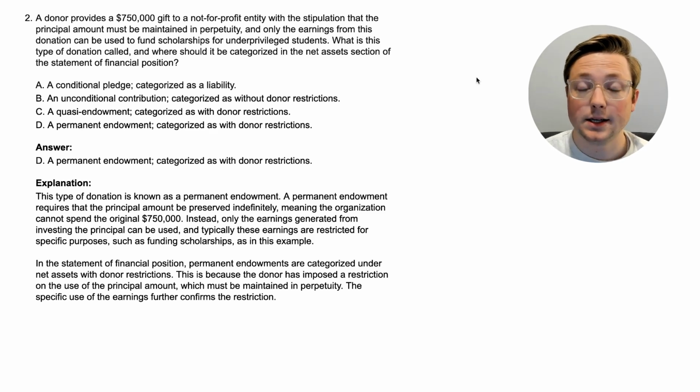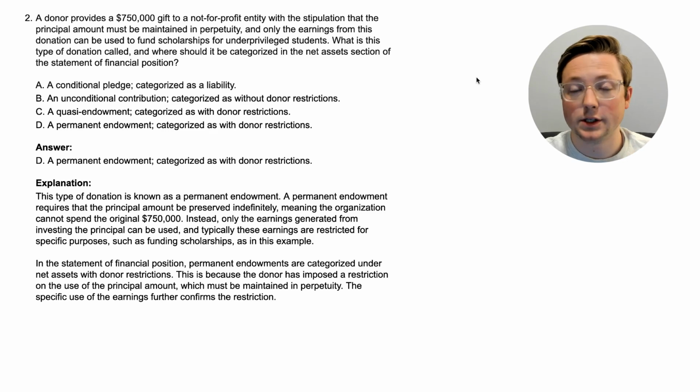It's basically, the idea is they give a whole bunch of money. They're supposed to maintain that money and use any earnings from it, a lot of times for a specific purpose. But that's all restricted, so this is something that's going to be with donor restrictions in the net assets. Again, it's called a permanent endowment, and now let's go to the next question.